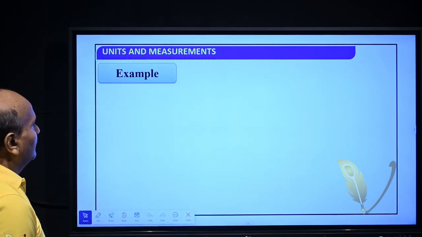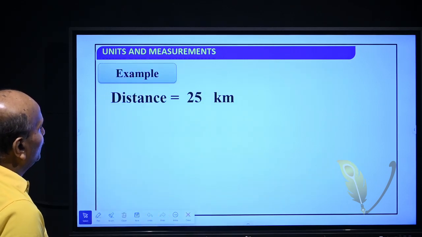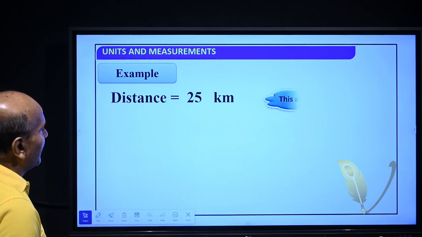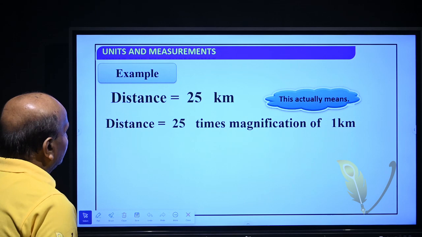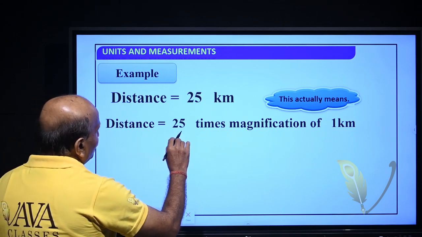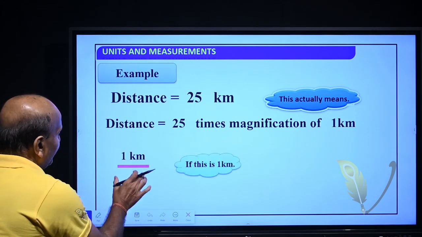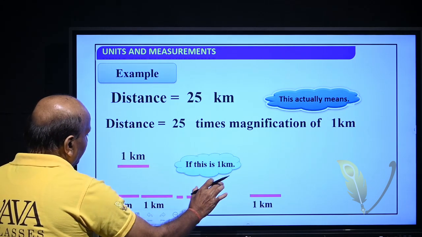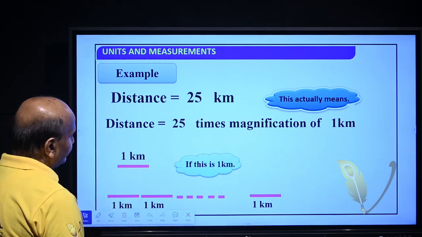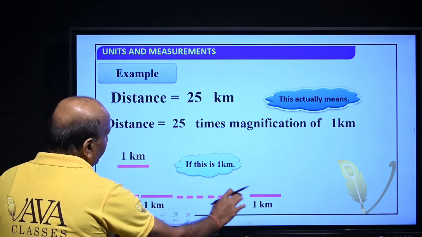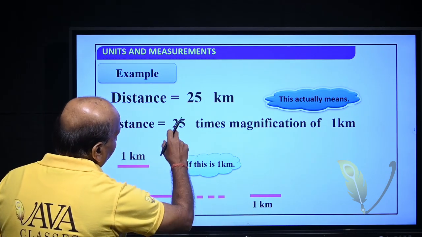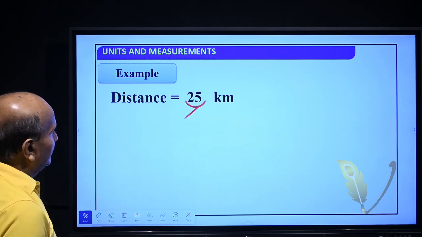For example, distance is equal to 25 kilometer. So, here 25 is the magnitude, means the distance is equal to 25 times magnification of 1 kilometer. So, if this is 1 kilometer, then when 1 kilometer gets added up to 25, it will be 25 kilometers.